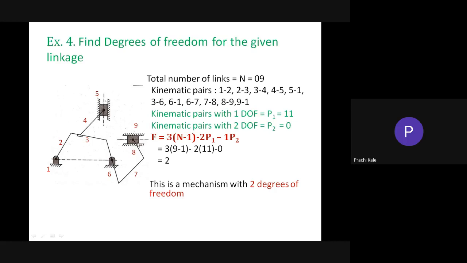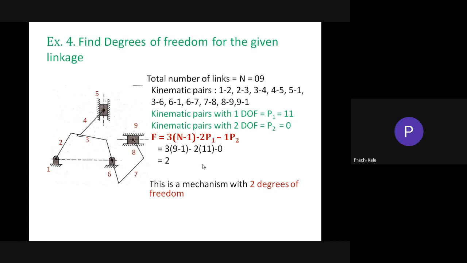So this Grubler's criteria, you can say in other words, is used for planar mechanisms. So what is the meaning of planar mechanism? Planar mechanism has degree of freedom in one direction only, means P1 only. This will not hold good if you have P3, P4, P5 likewise.